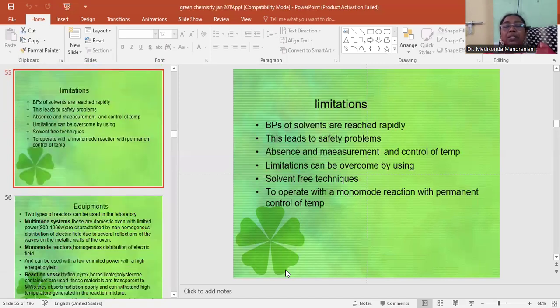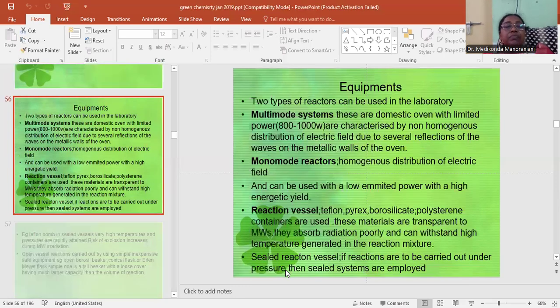At the same time, let us also see the limitations of microwave. Boiling points of solvents are reached rapidly. This leads to safety problems, and absence of measurement and control of temperature. Limitations can be overcome by using solvent-free techniques, or by operating with a monomode reactor with permanent control of temperature.